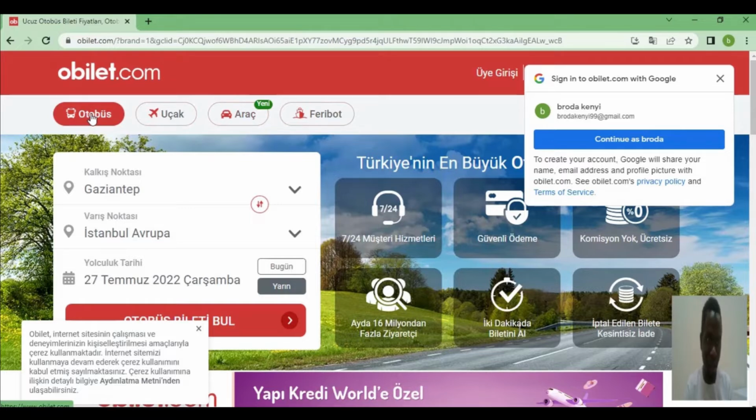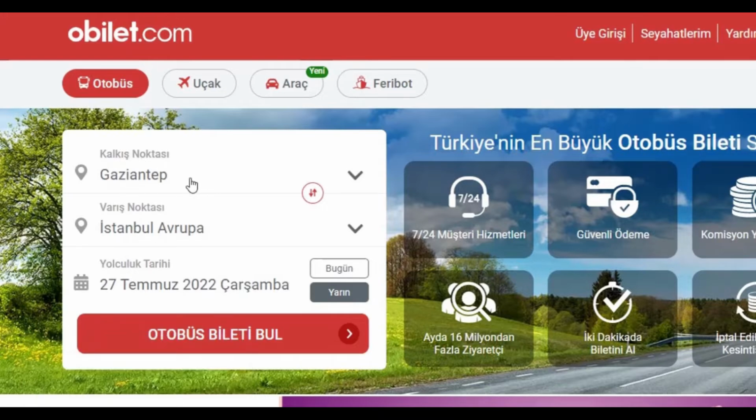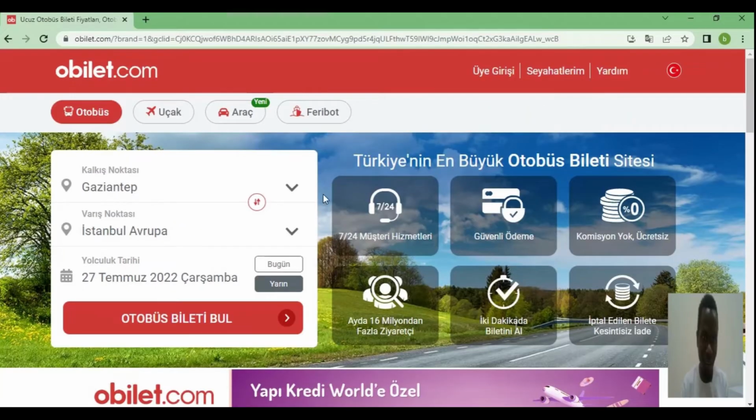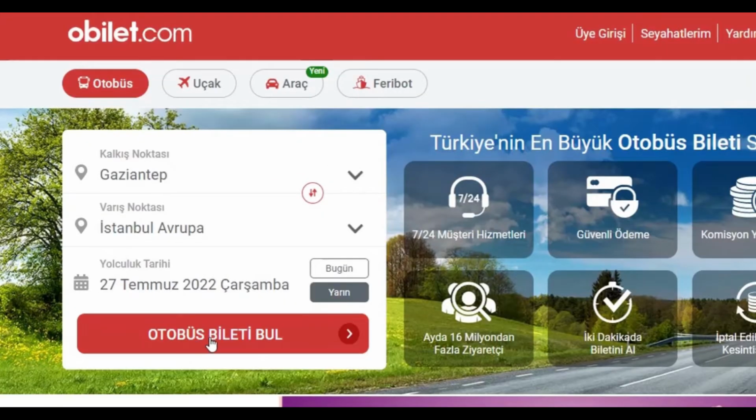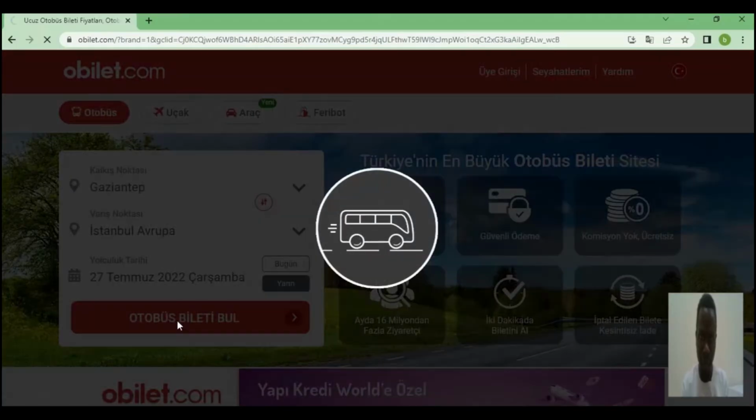Now we are here, and I'm going to choose autobus, that is bus. In this place, you choose the city where you are. For instance, I'm in Gaziantep city, so I choose Gaziantep. Down here is Istanbul. I'm going to Istanbul, and this is Istanbul Avrupa, the European side of Istanbul, and the date that I'm going to travel, that is the 27th. Here you click to search for the tickets. The buses which have empty seats, you will find them here, so just click on this.